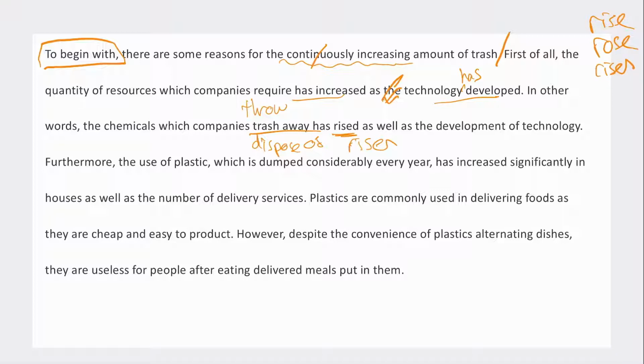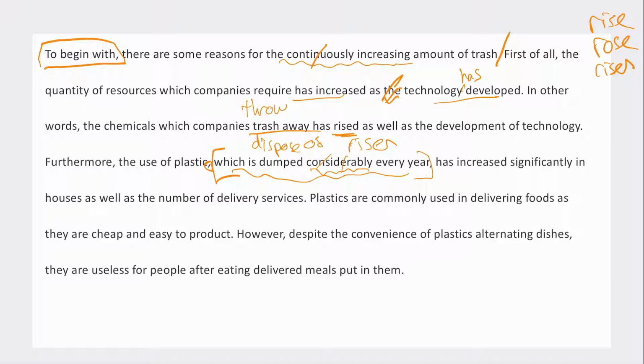Furthermore, the use of plastic, which is dumped considerably every year, has increased significantly in houses as well as the number of delivery services. So this comma is confusing me. This phrase, which is dumped considerably every year, doesn't make sense to me. It's not correct to have considerably here. A considerable amount of trash is dumped.